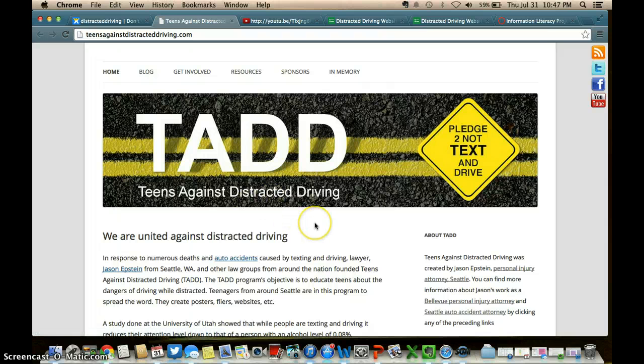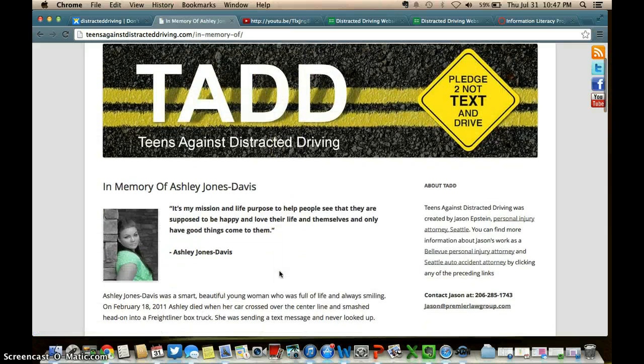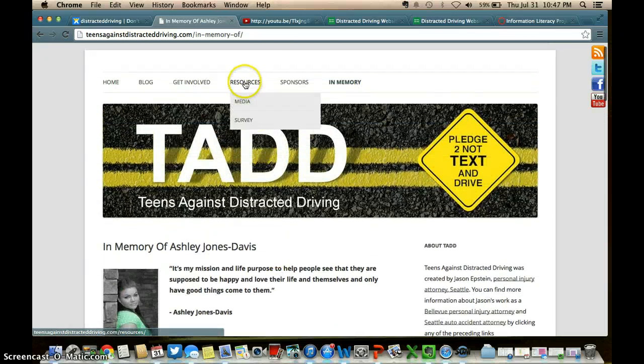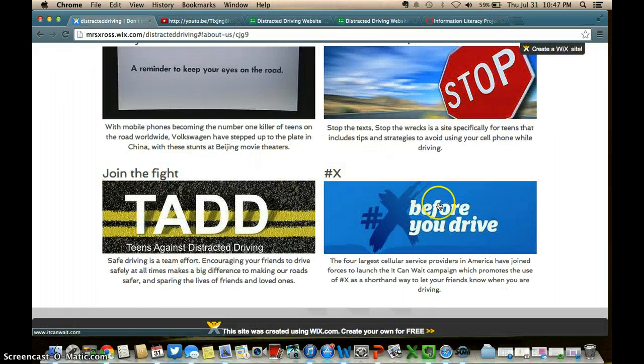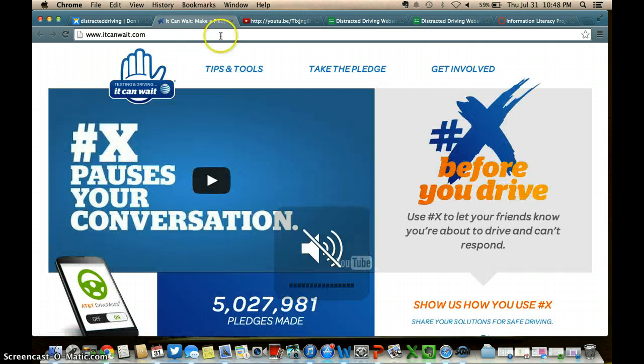And it gives you some stories of teenagers who have died behind the wheel because of texting and driving. It's a really great site. It includes even more resources and a blog about the issue. And lastly, there is a social media campaign, #X. You can click here and it'll tell you a little bit more about it.